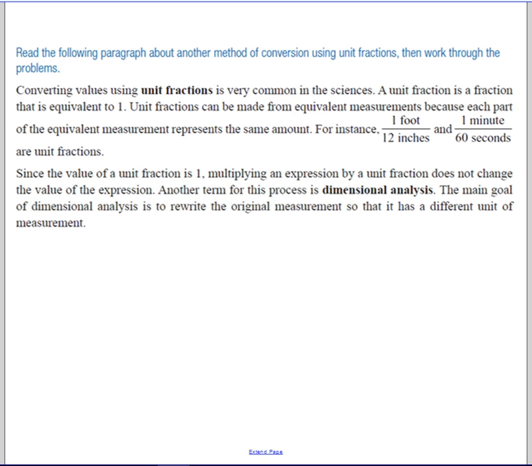A unit fraction is a fraction that is equivalent or equal to 1. Unit fractions can be made from the equivalent measurements because each part of the equivalent measurement represents the same amount. For instance, 1 foot over 12 inches are the same length, 1 foot equals 12 inches, and 1 minute over 60 seconds is the same again, because we know that 1 minute is the same amount as 60 seconds. So we're dividing something by itself in just a different form, so to speak. So anything divided by itself is 1. That's why they call it a unit fraction.